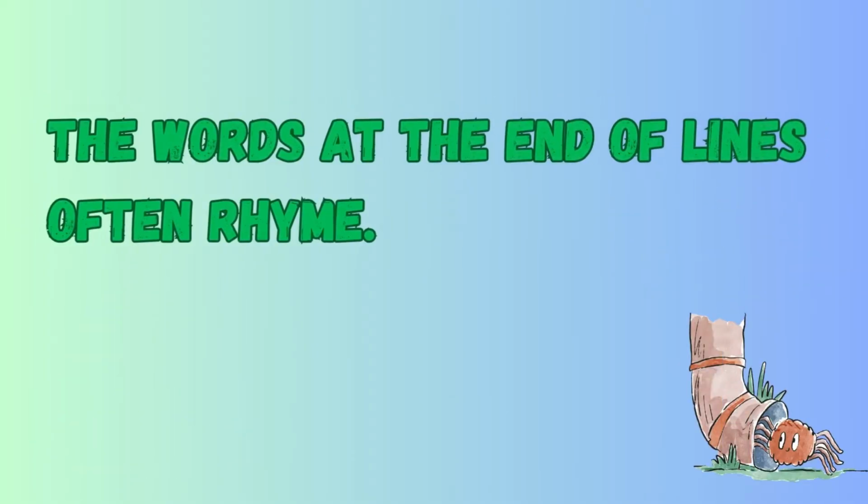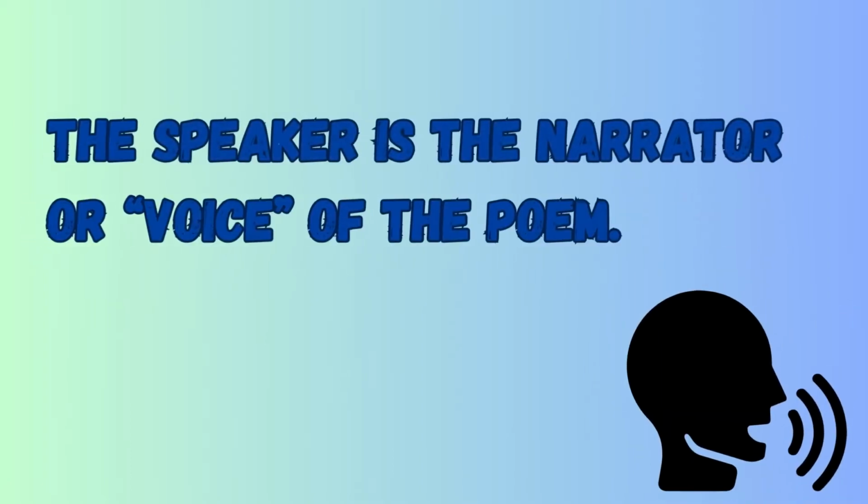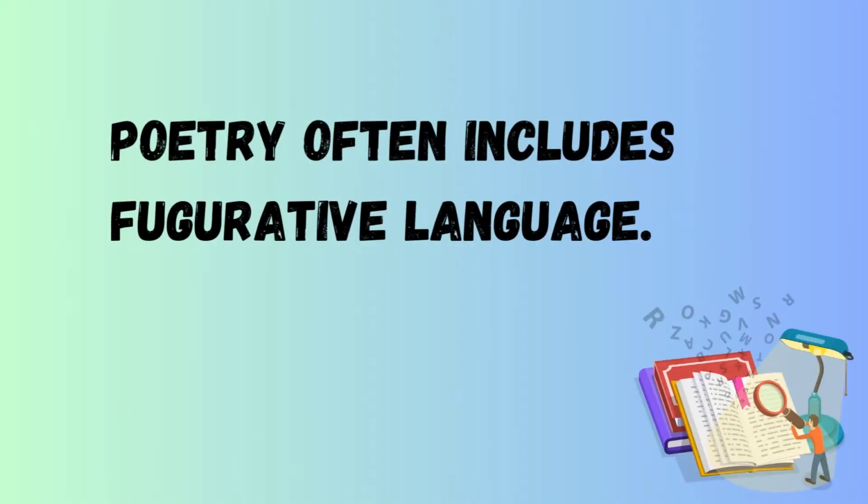The words at the end of lines often rhyme. Each line may follow a rhythm or pattern of beats. The speaker is the narrator or voice of the poem. The message of the poem is often not directly stated. Poetry often includes figurative language.